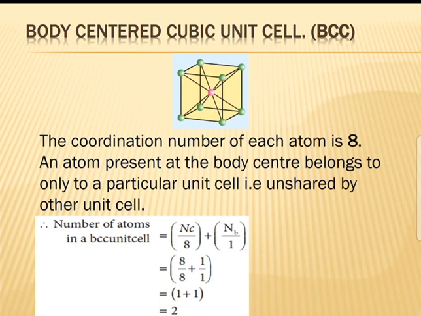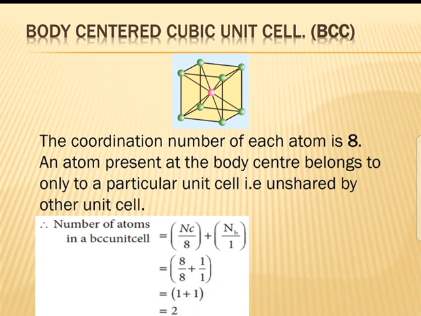Number of atoms in BCC unit cell. See the picture. In the corners are the green color atoms. In the center is one pink color atom, the body-centered one. So the center one is NB, and in the corners is NC. So NC by 8. In the corners how many atoms are present? 8. So 8 by 8 plus 1 by 1. 8 by 8 is equal to 1. 1 by 1 is equal to 1. So 1 plus 1 is equal to 2. Number of atoms in BCC unit cell is 2.